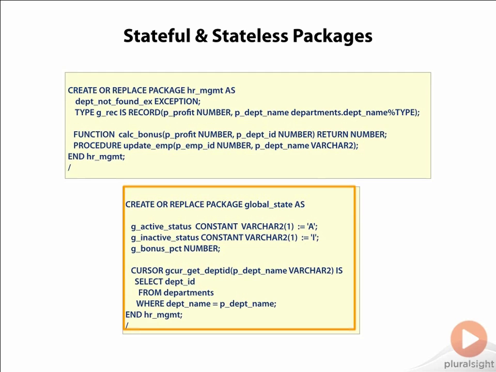These changes would make HR management a stateless package, and so now when you modify the package, the referencing client sessions do not receive the ORA-04068 error.